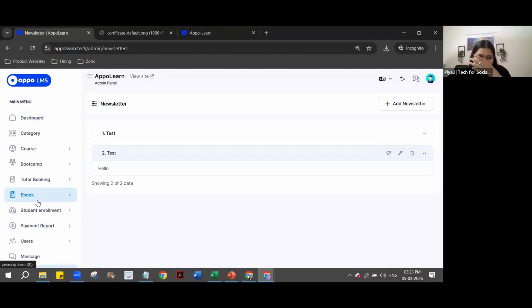Now I will stop sharing. This is pretty much what the LMS does. There's one particular feature on the quiz and how the quiz results get generated. I will cover that, but before I go into it, I'm just going to check for questions or any queries that I have.